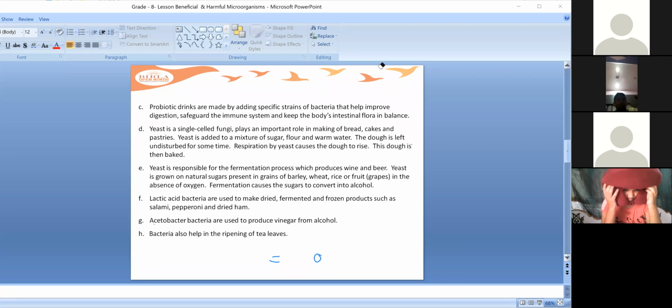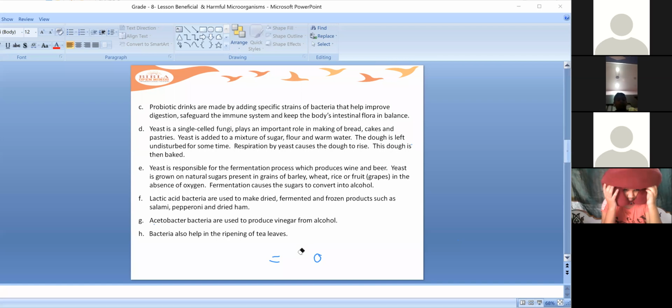What your elders do is they just cover the milk, add some curd in it, and keep it in a dark corner so that it will ferment quickly, because fermentation is carried out in the absence of oxygen.